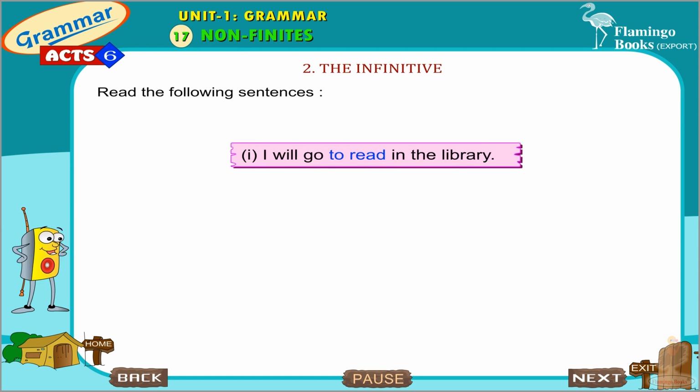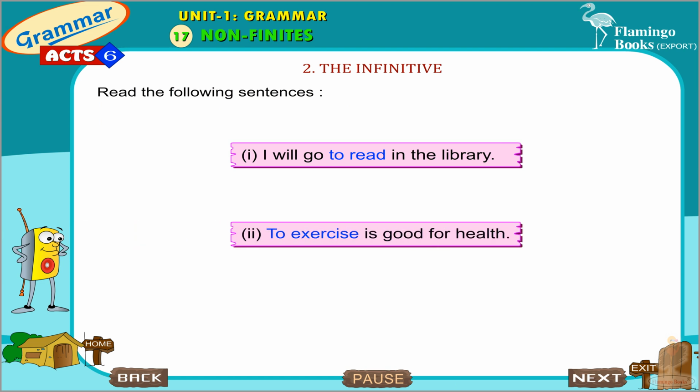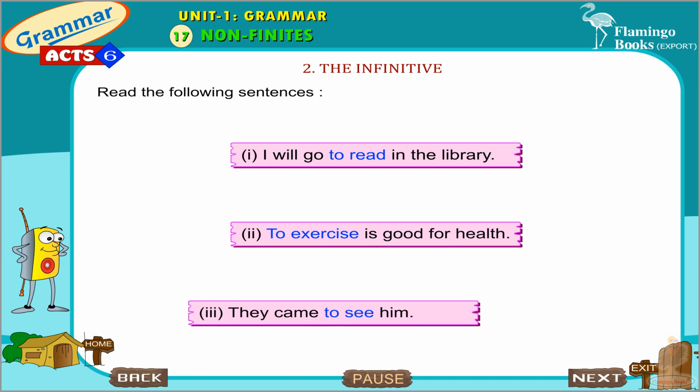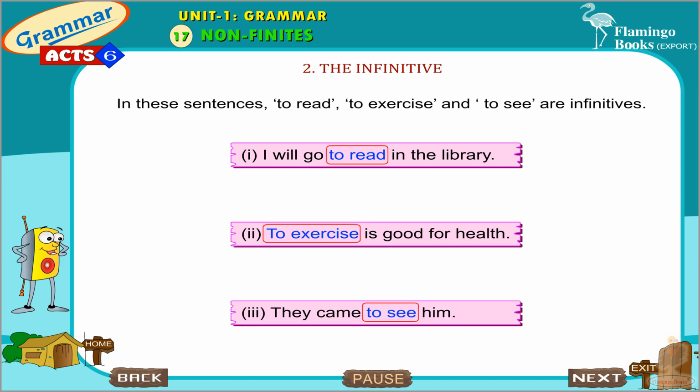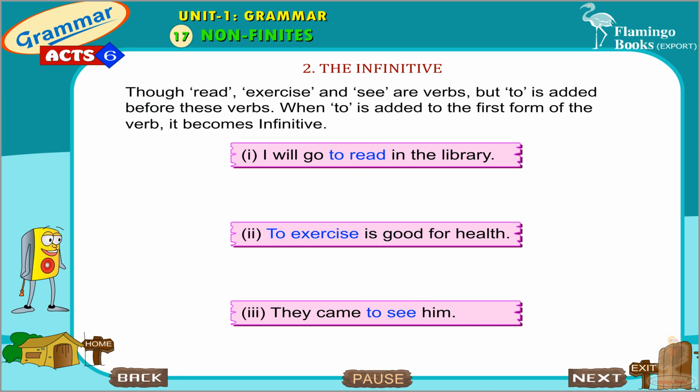The infinitive. Read the following sentences. I will go to read in the library. To exercise is good for health. They came to see him. In these sentences, to read, to exercise, and to see are infinitives. Though read, exercise, and see are verbs, to is added before these verbs.